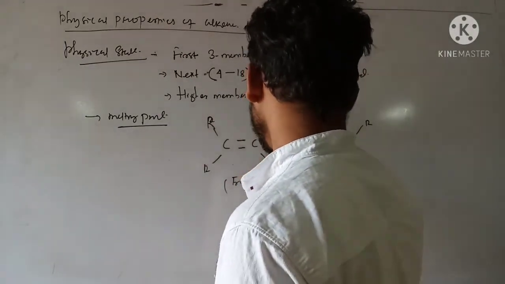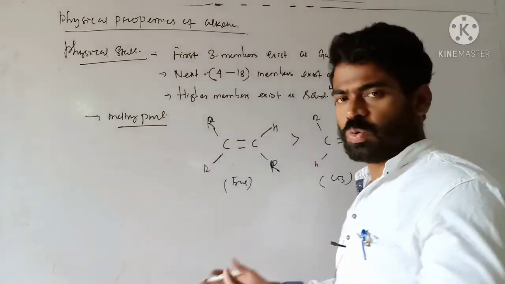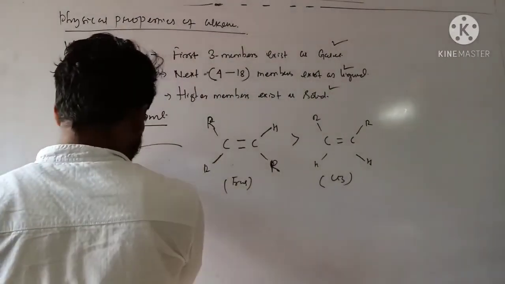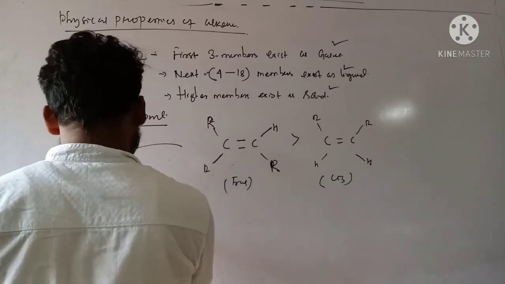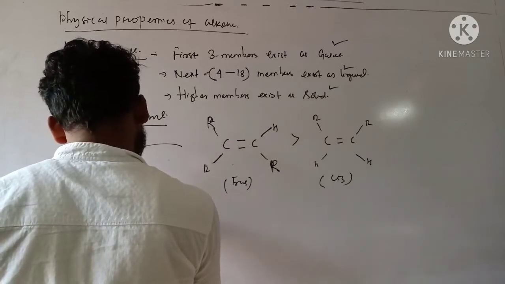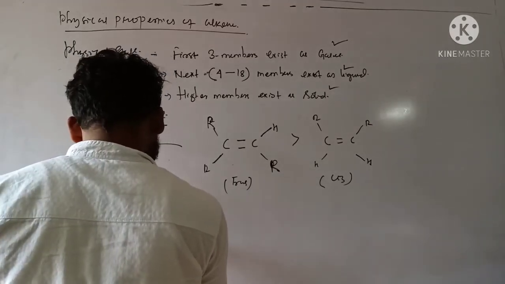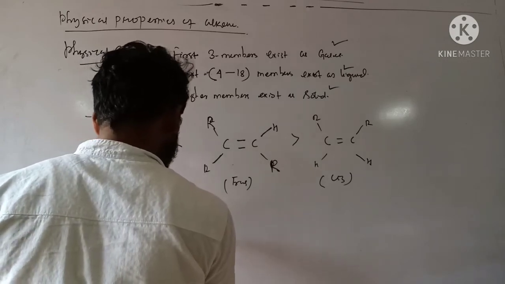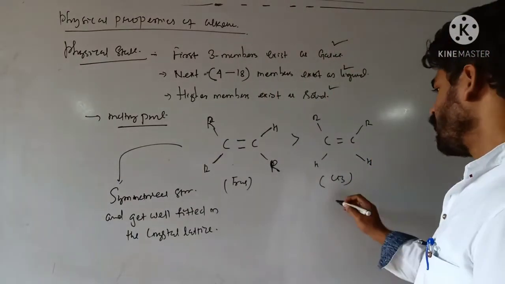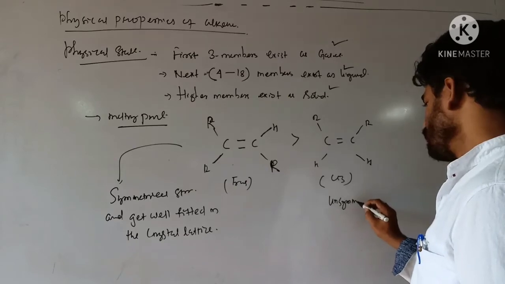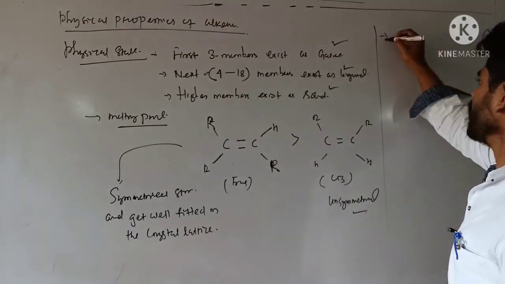Trans alkene is very symmetrical, so it is well fitted in its crystal lattice, very closely packed. That's why its melting point is more than that of cis isomer, because cis isomer is not symmetrical, unsymmetrical. Clear?